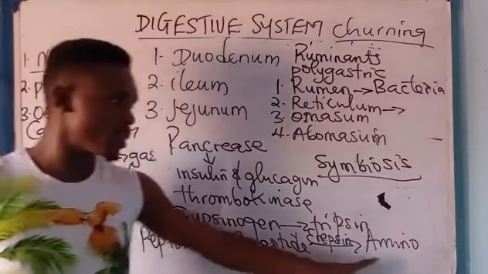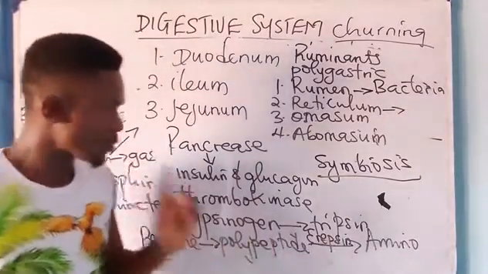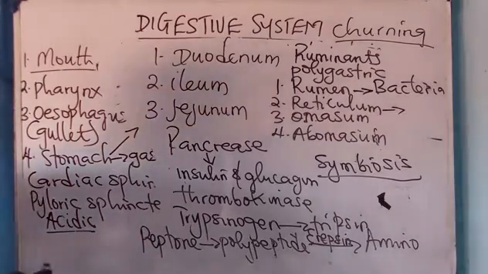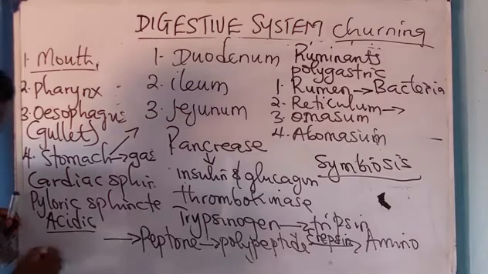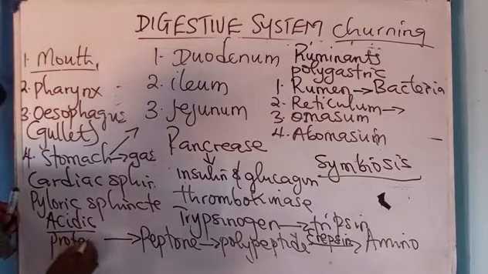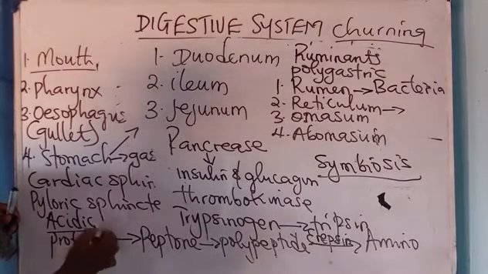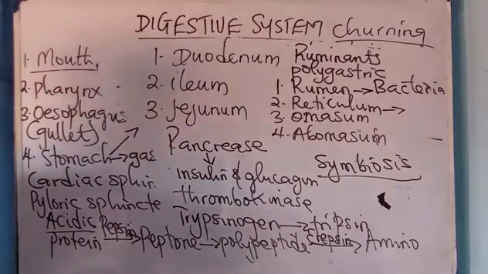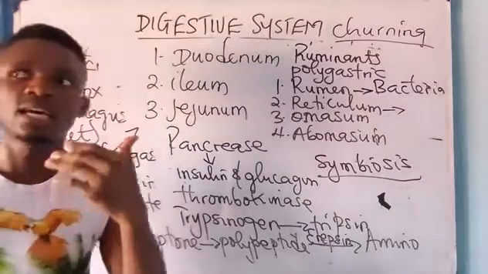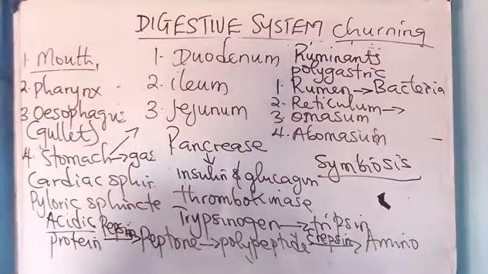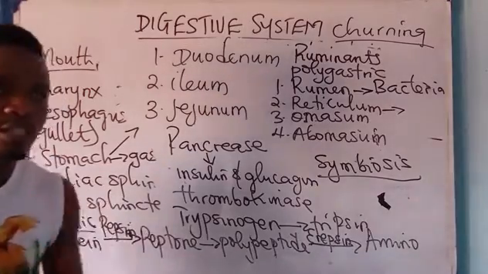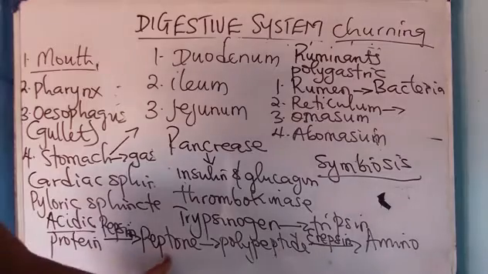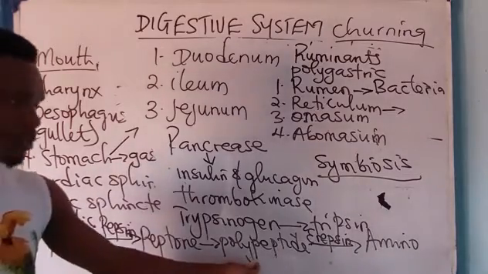Polypeptide is converted to amino acid by what? The erepsin. That is for that. And the end products. Now, I told us just now that protein is converted to peptone by what? Pepsin. Now, JAMB or any WAEC candidate, they'll ask you which of the following best expresses the sequence of protein digestion. Protein to peptone, peptone to polypeptide, polypeptide to what?